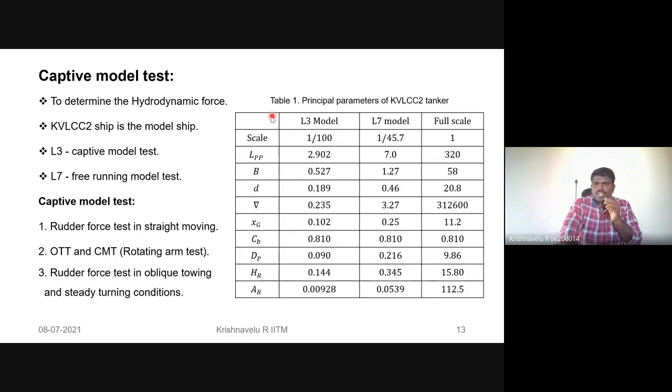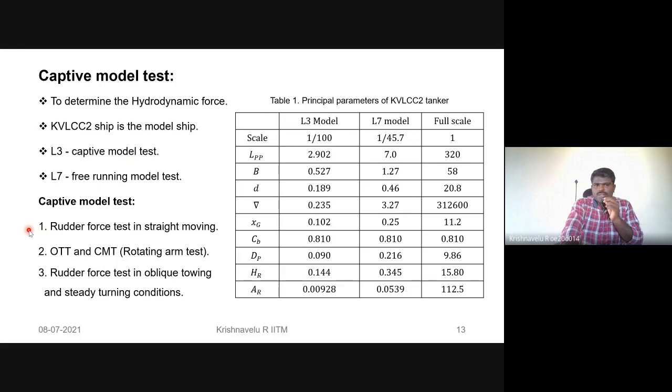This table shows that we are conducting the captive model test by using the L3 model. L3 means the length of the ship is 3 meters. It's close to the 2.9, the 3 meter. Similarly, this L7 model ship is used to conduct the free running model test, and these are the full scale parameters. Okay, these are the required captive model tests.